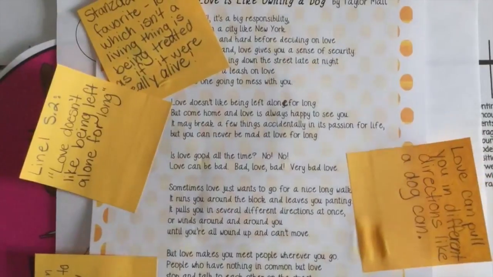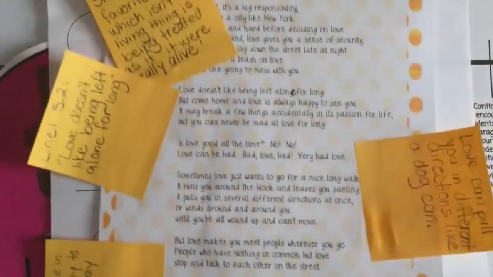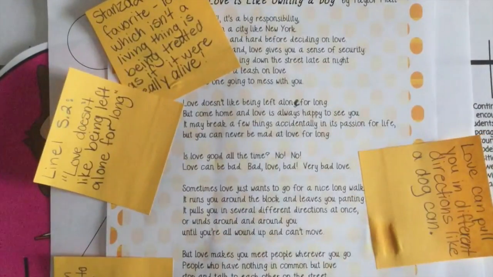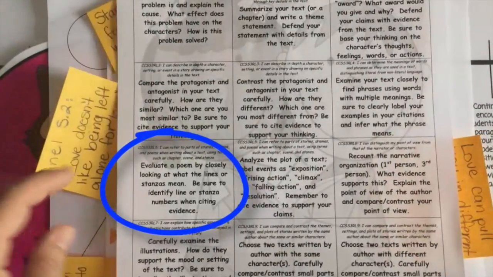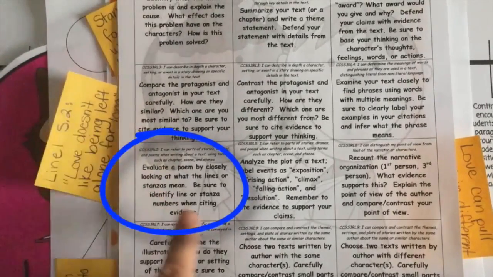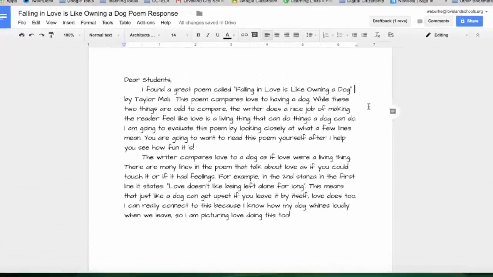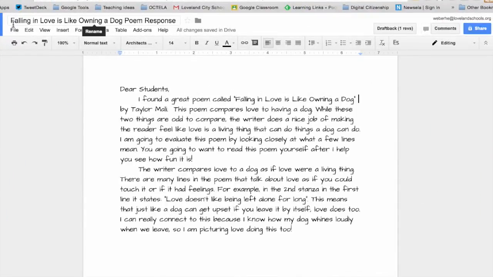I read this poem. Falling in love is like owning a dog. It's a short read, but boy, is it full of thinking. And it definitely would work well with this response choice. So that's what I'm going to be doing. So I want to show you what I've written for my response. Falling in love is like owning a dog.